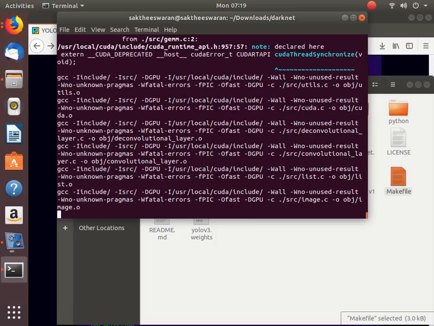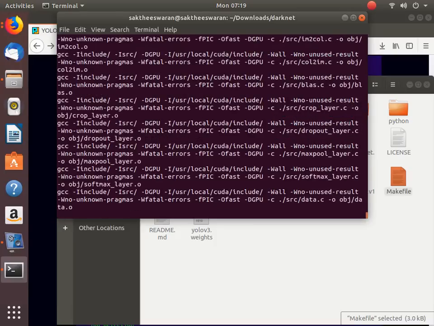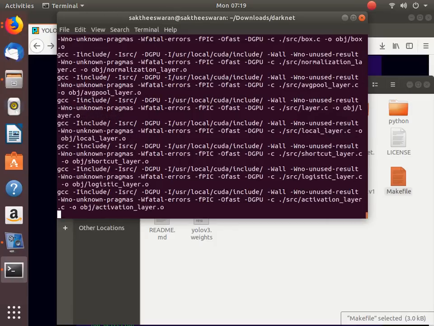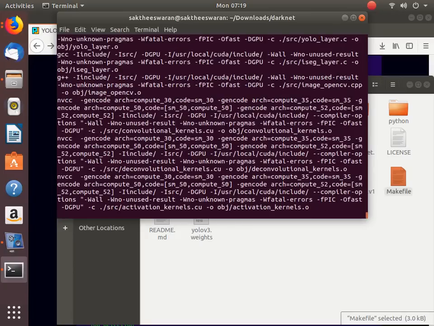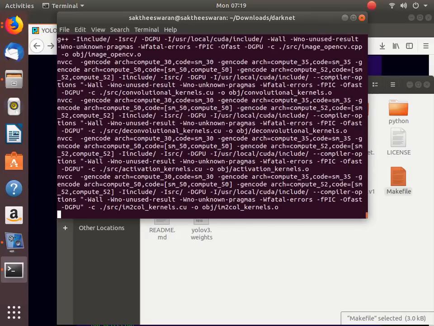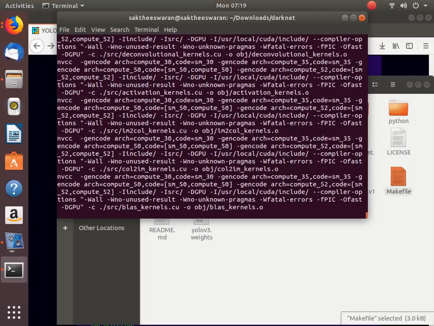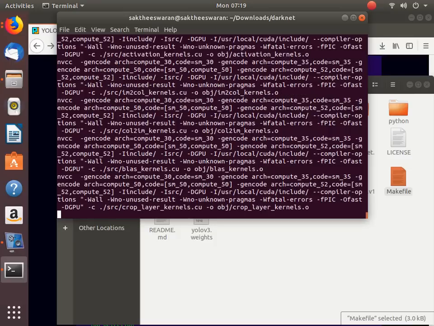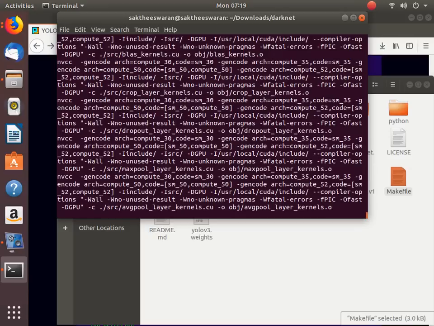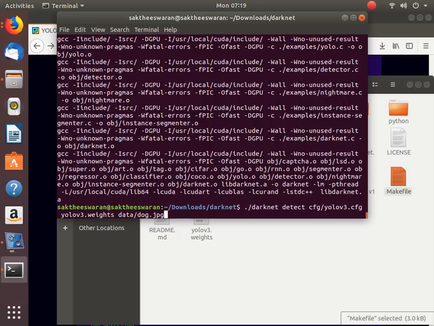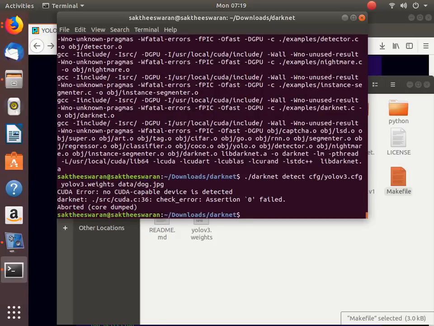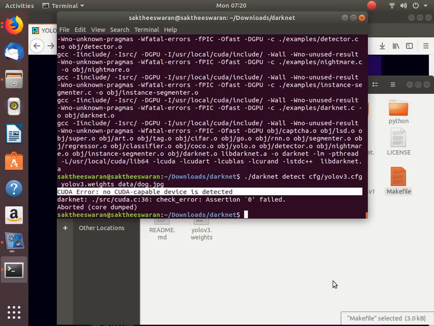CUDA is just an advanced library which could accelerate the process further. It's just compiling. So let's see if it could now do it correctly. Still core dumped. CUDA error. No CUDA capable device detected. I don't know what's the problem. Let's go for an online solution.